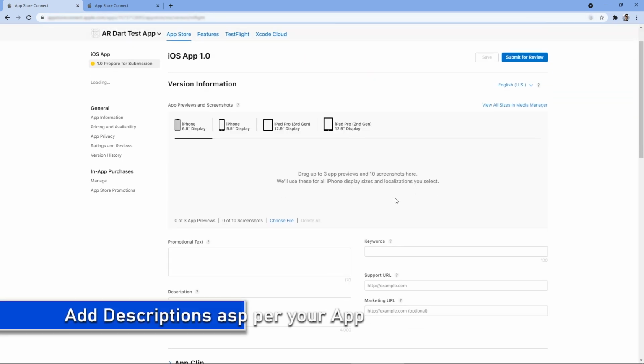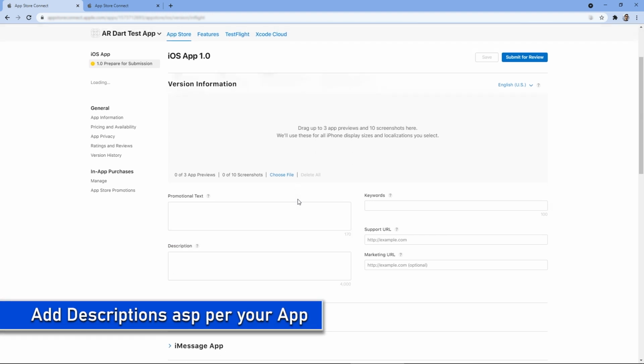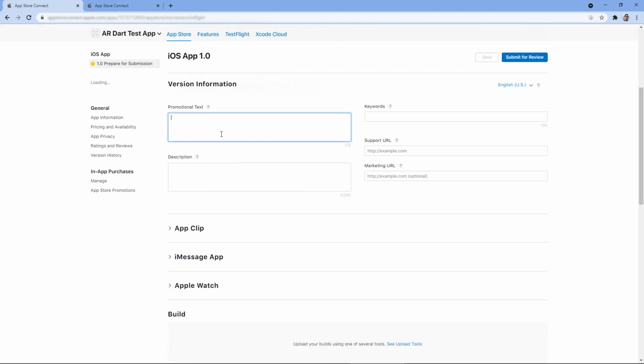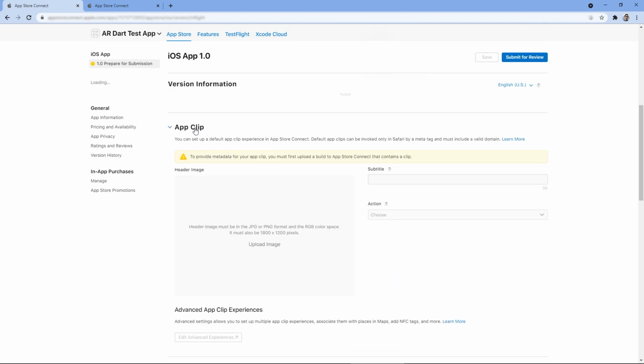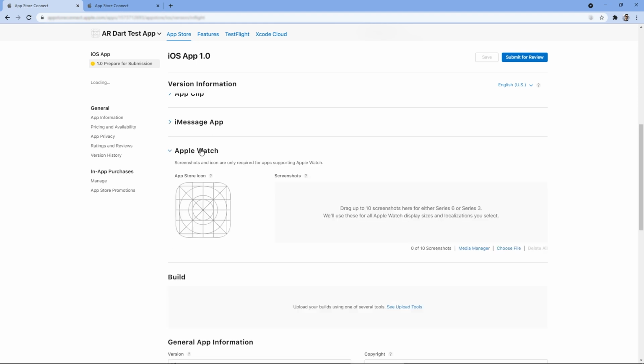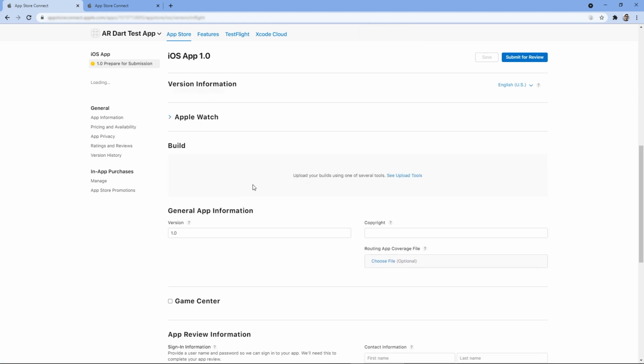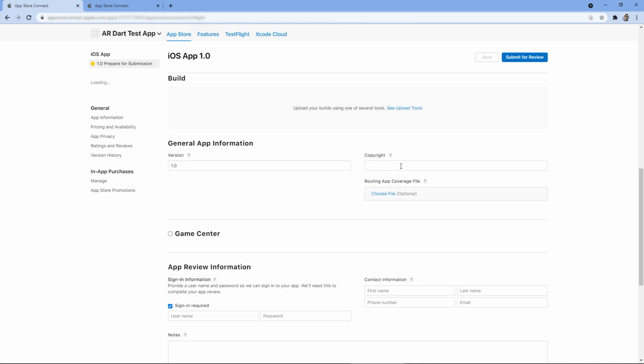Add all the required description according to your app and also screenshots of your app. Keywords are important to search the app. A support URL can be a Facebook page of your game. Once you upload your build using Xcode, it will be displayed here in the build section. You can select your build from this.